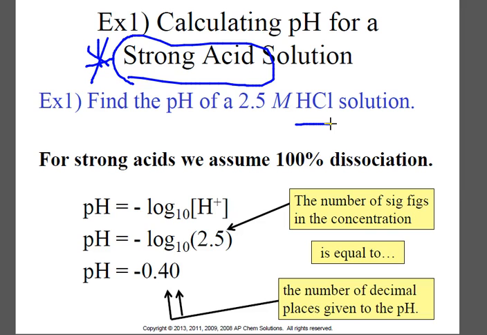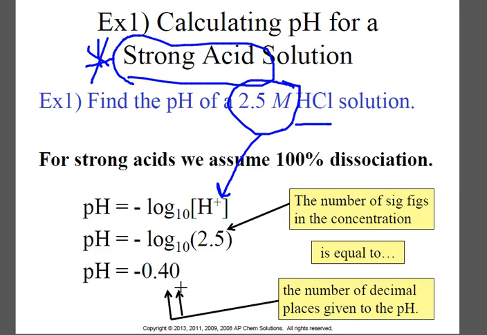So when we look at our equation for pH, it says to take the negative log of the H plus concentration. So we can assume for a strong acid that this concentration is the H plus concentration. So we just plug it in to our calculator. Negative log of 2.5 equals negative 0.40.